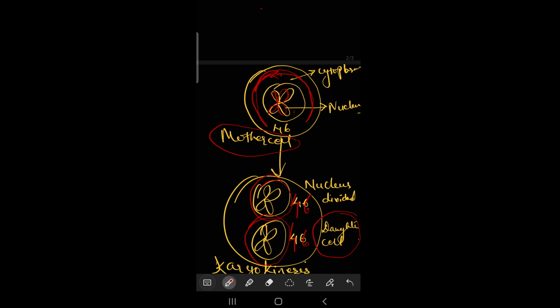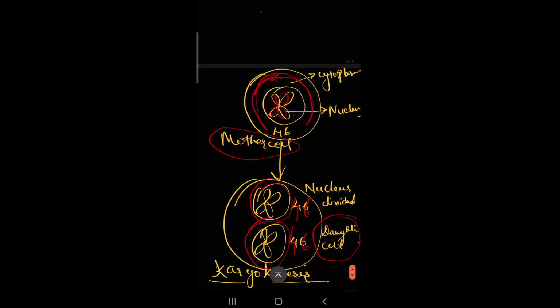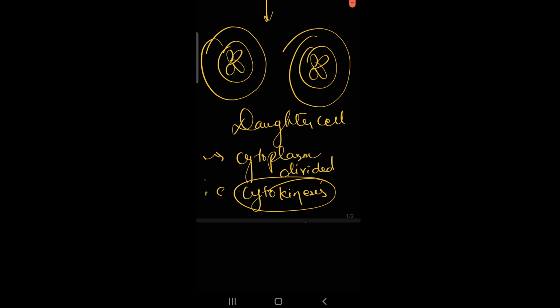Here only the nucleus divided, so that is why it is called karyokinesis. Understood, children? The nucleus divided, so that is why it is called karyokinesis. Karyo means nucleus and kinesis means division. That is why this stage is called karyokinesis. Understood? After that stage, once the nucleus has divided, the cytoplasm will divide, okay.